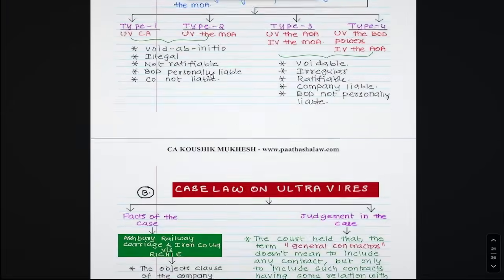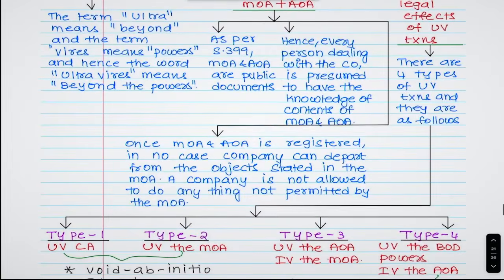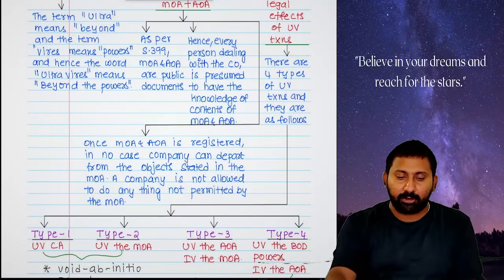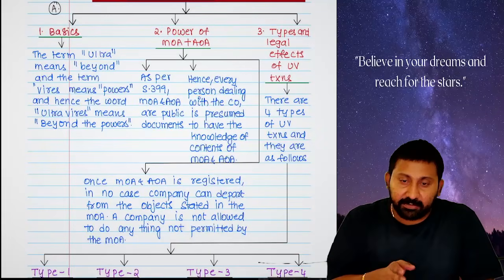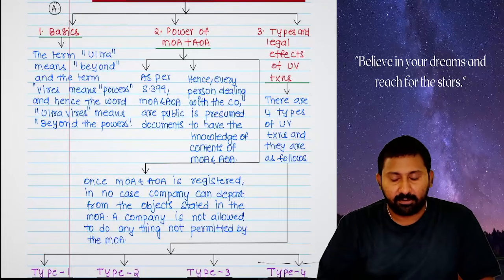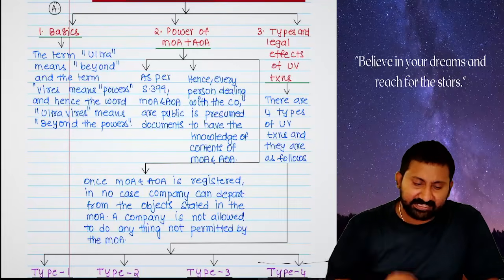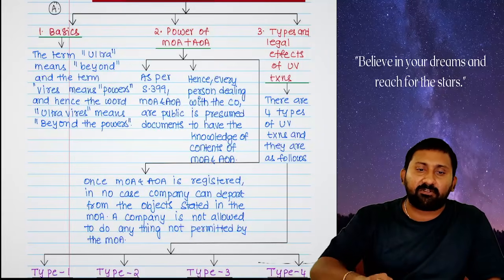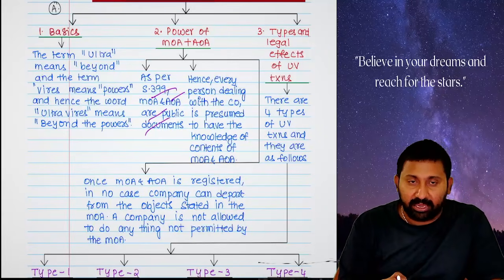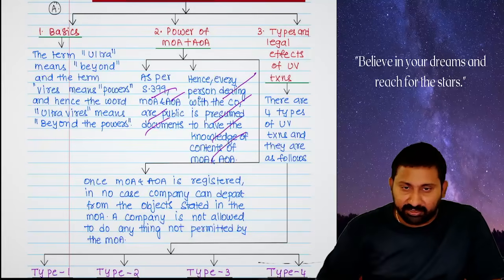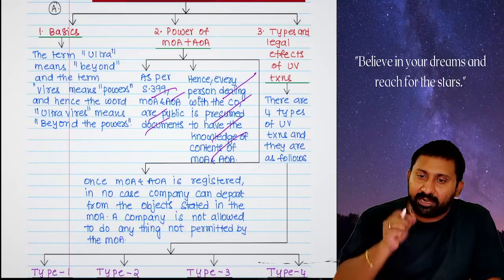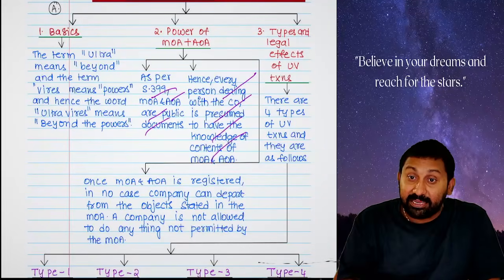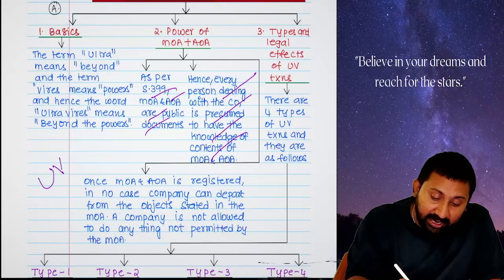First, let us see the doctrine of ultra vires. The doctrine of ultra vires says that ultra means beyond, vires means powers. Ultra vires means beyond the powers. First thing, what do you mean by this ultra vires concept? Same concept again. Section 399 we said, MOA and AOA are public documents. Hence, every person dealing with the company must have knowledge of the MOA and AOA. Once something is not there in the MOA or AOA, the company cannot do that. Even after that, if it does, we call it ultra vires.